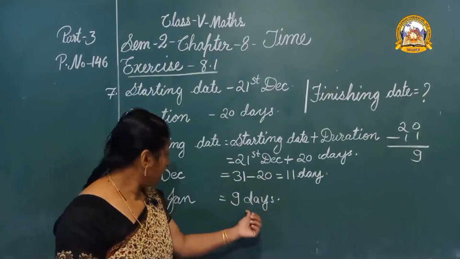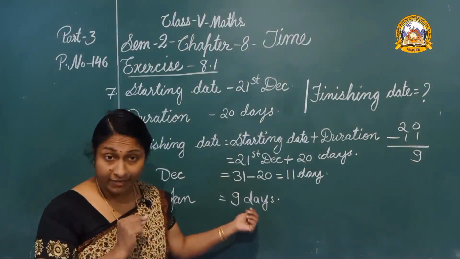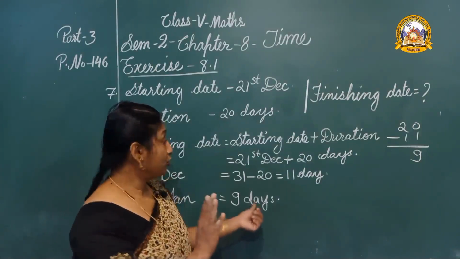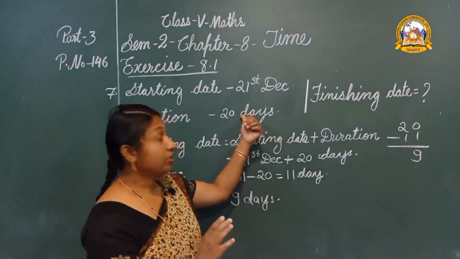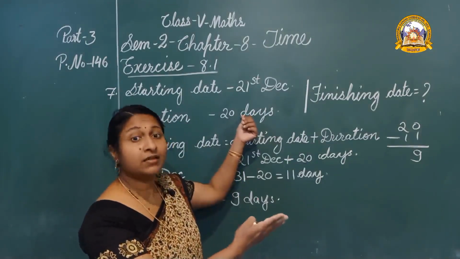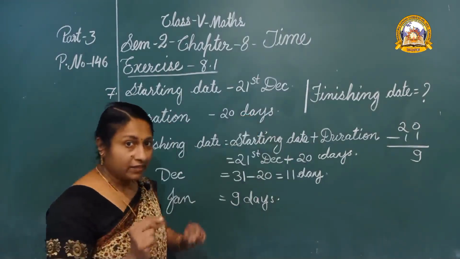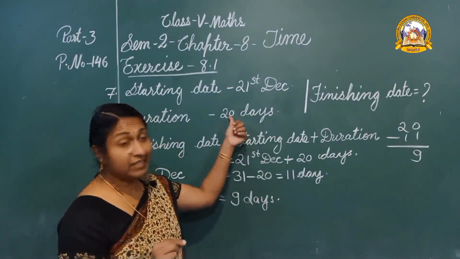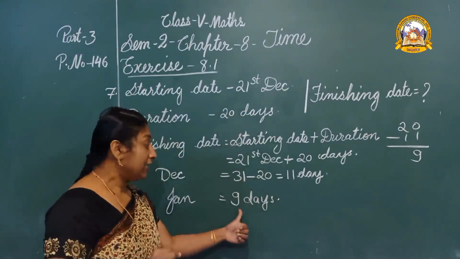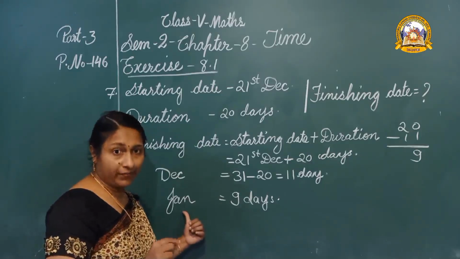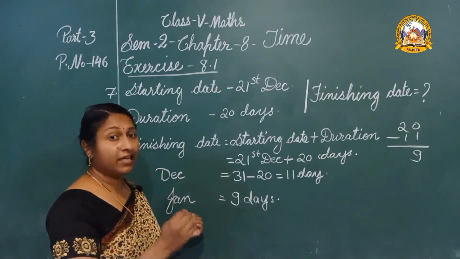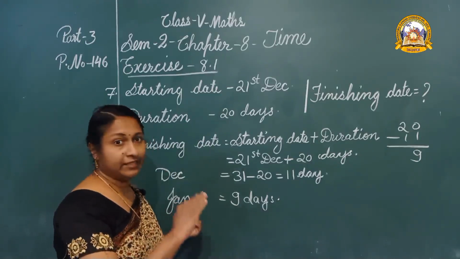When we take the 9 days from January, the total duration of 20 days is completed there. Thus, he will complete his 20 days on 9th January. Then, on the next day, he will return.